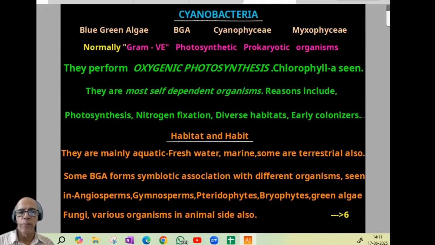Cyanobacteria is commonly called blue-green algae. Short form is BGA. Another name is Cyanophyceae. Another name is Myxophyceae. Normally, scientists believe it is gram-negative, though some exceptions may be there. Photosynthetic, prokaryotic organisms, and they perform oxygenic photosynthesis; chlorophyll a is seen.